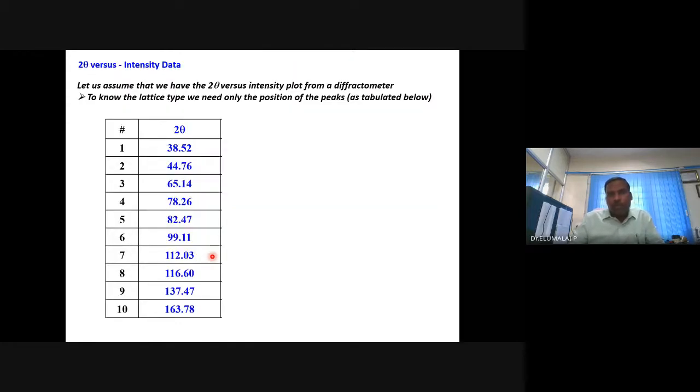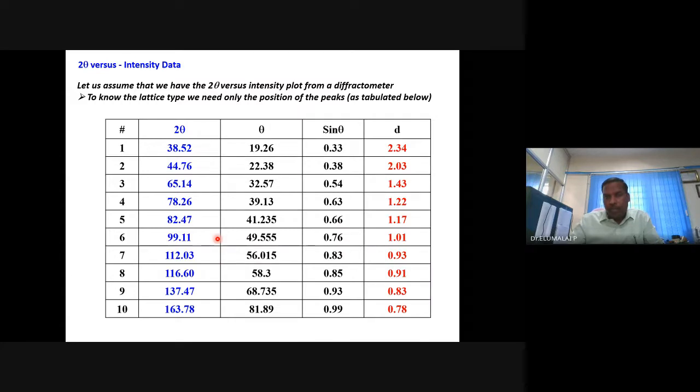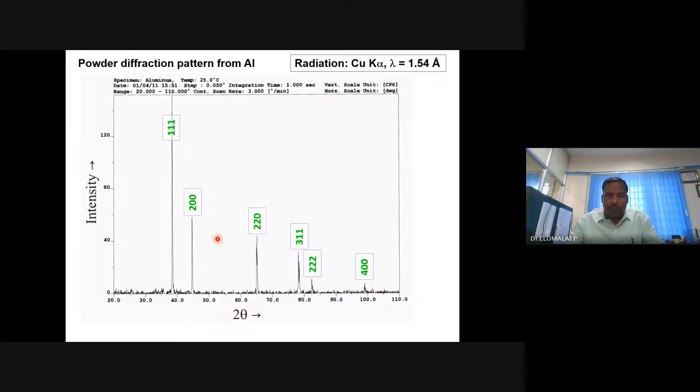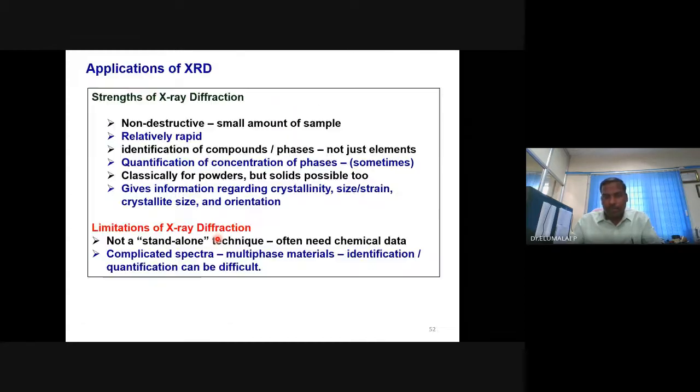This is how you convert the 2 theta into theta. So you get a range of theta, and from there it can be converted into d spacing. Then intensity you can record anyway. A plot of intensity versus 2 theta or d value is known as X-ray diffraction pattern or XRD pattern, or powder XRD pattern, since we have dealt with powder.